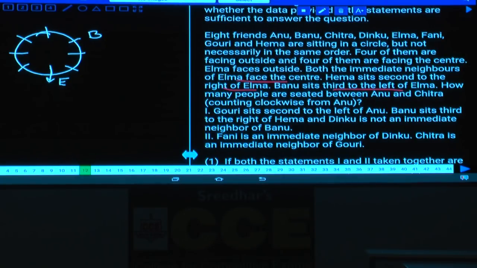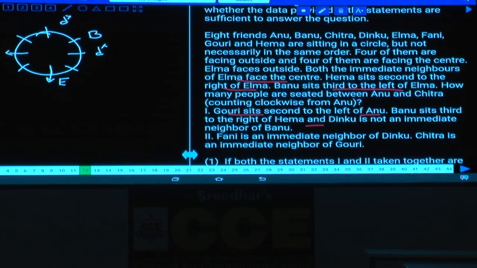In order to identify this, we need to check the first condition. G sits second to the left of A, and B sits to the right of H. As B is seated to the right of H, now we are fixing this one. B sits to the right of H, and D is not an immediate neighbor of B. As D is not an immediate neighbor of B, D cannot be in these two places.